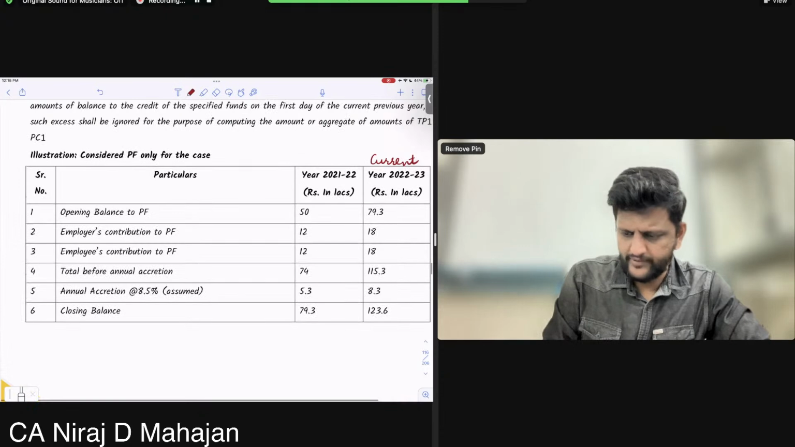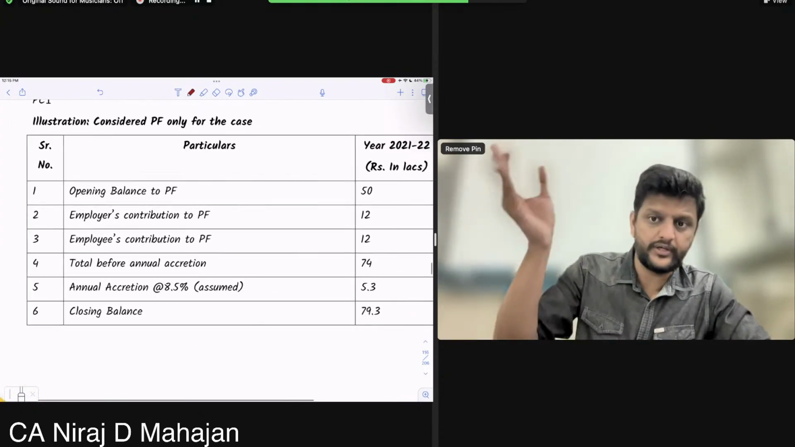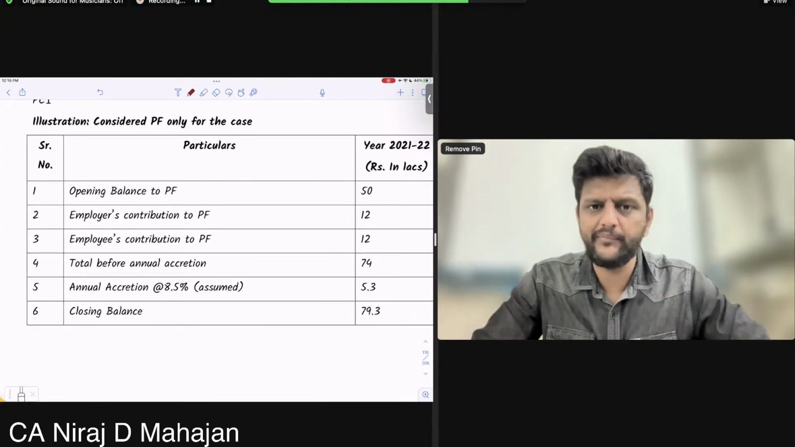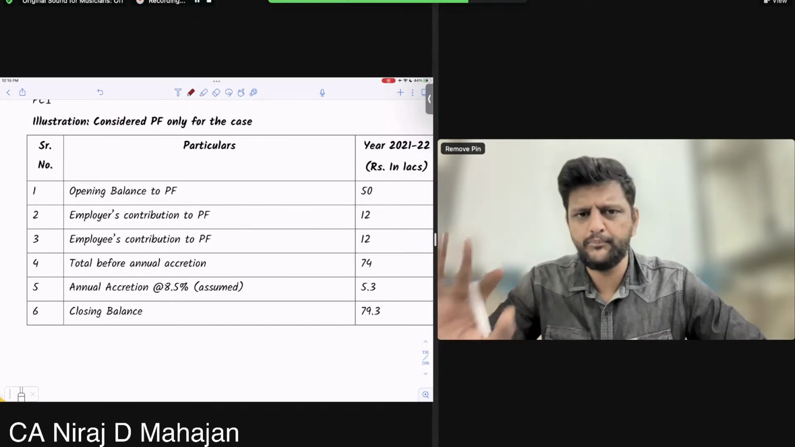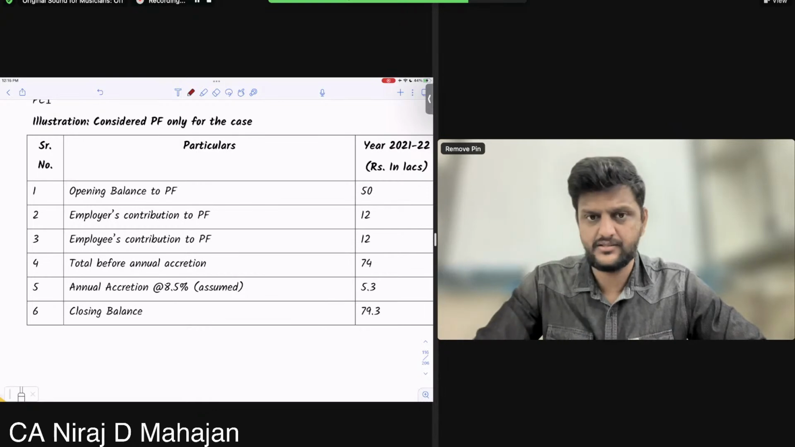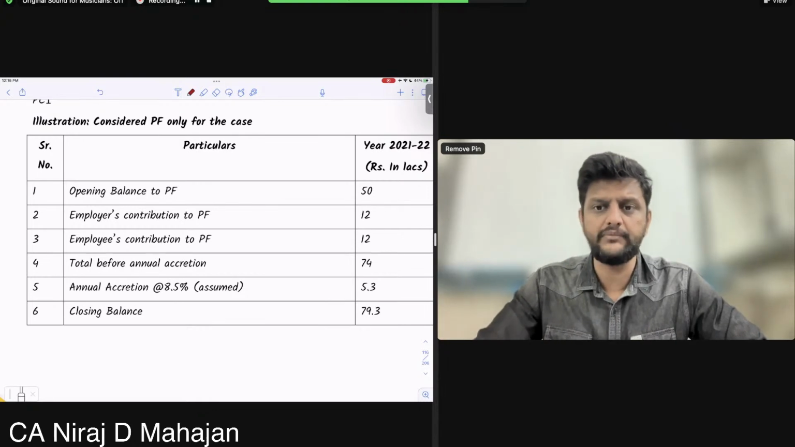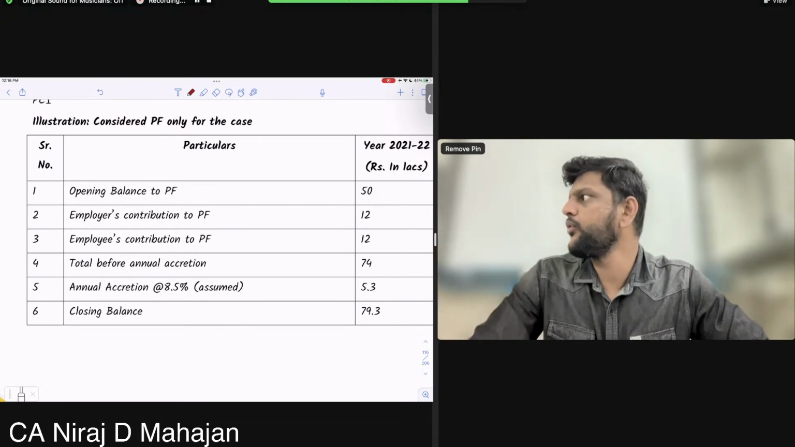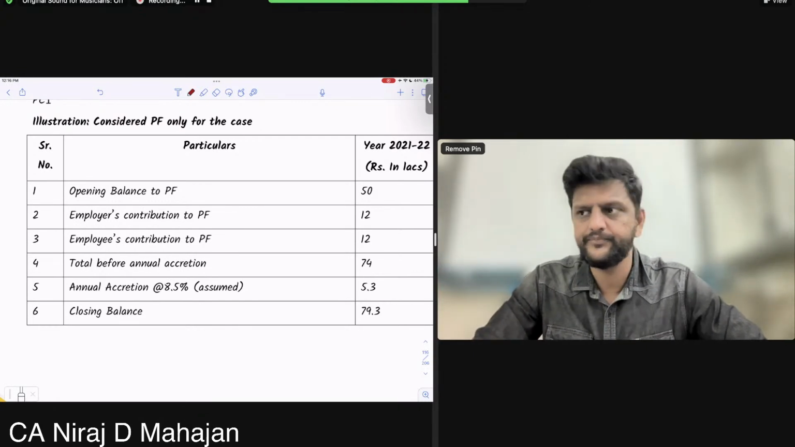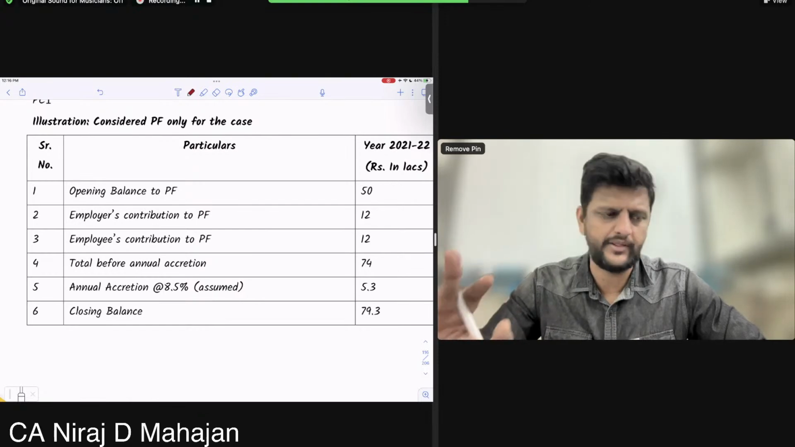Let us go bachcho one by one. Simple. We'll go only one year right now, PY 21-22. Opening balance of PF is 50, rupees in lakhs. Employer contributed 12 lakhs, and the employee also contributed 12 lakhs. First of all, you have to tell me, bachcho, what is the 17 to 7 amount?